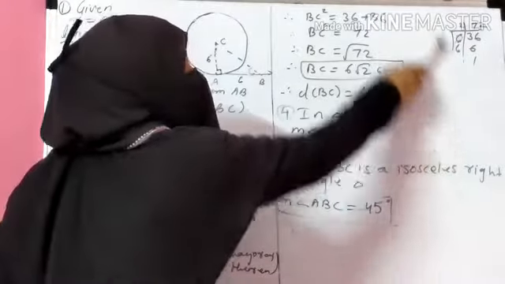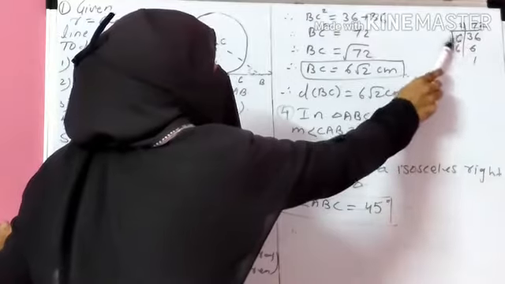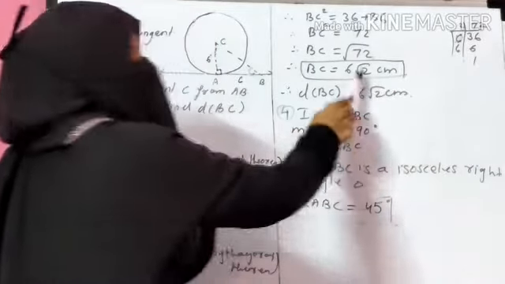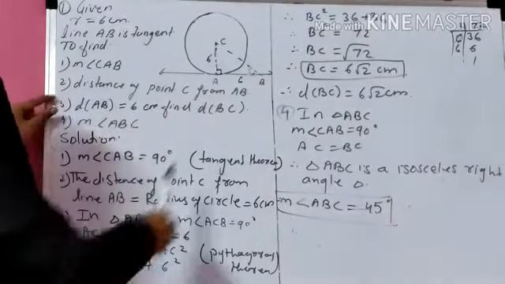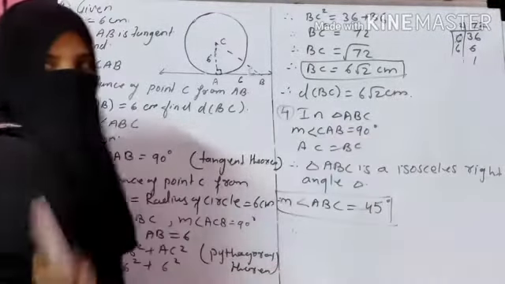I factorize 72 here. Okay. 72 is 2 3s are, 2 6s are, 6 6s are, 6 1s are. So your answer is 6 root 2. So your third answer, that means the distance of BC is equal to 6 root 2 centimeter.